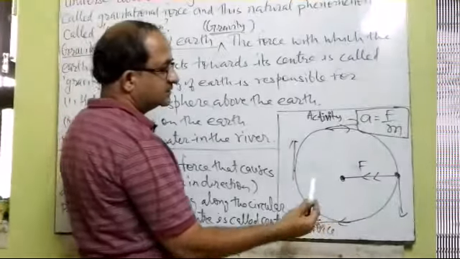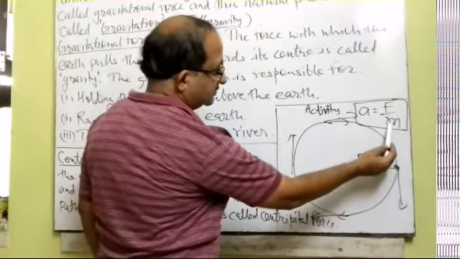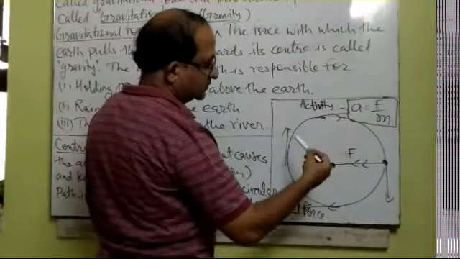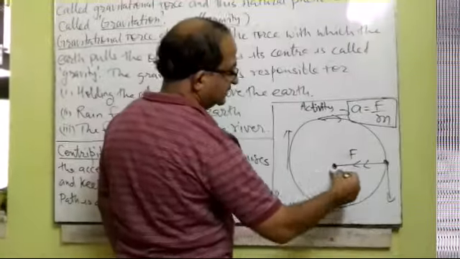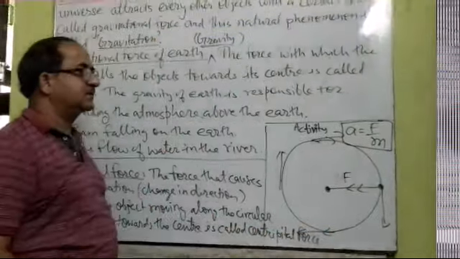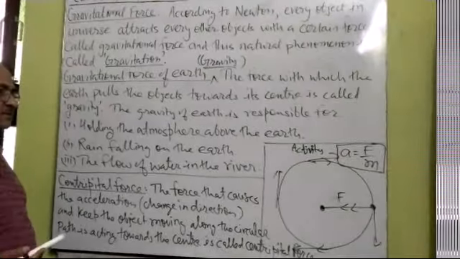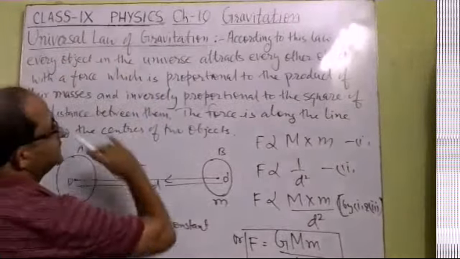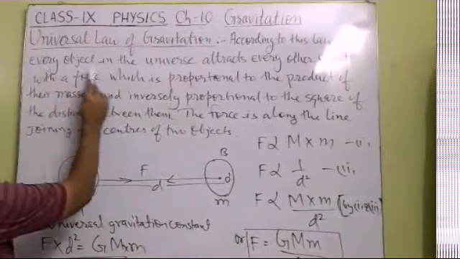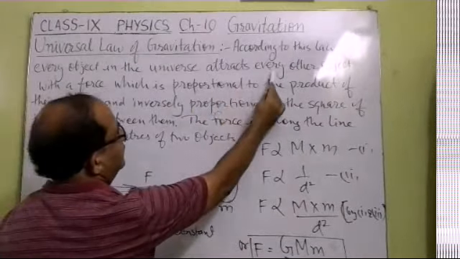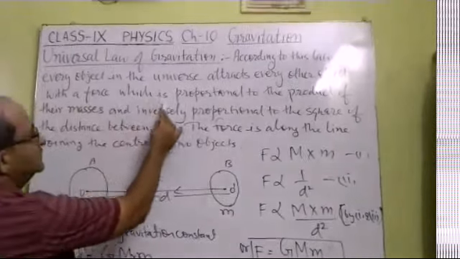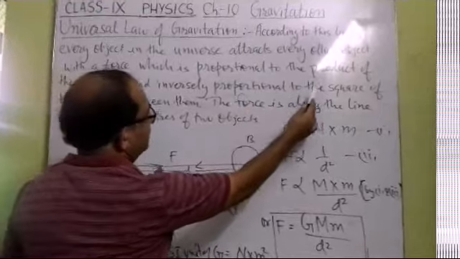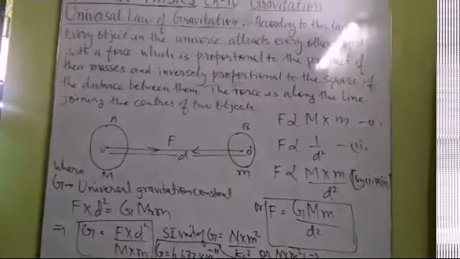Why does the Earth not accelerate towards the Moon? Because the mass of the Earth is larger, and it produces a small amount of acceleration. So since the mass of the Earth is larger, the acceleration of the Earth towards the Moon is very small in comparison to the Moon. The next topic is the universal law of gravitation. According to this law, every object in the universe attracts every other object with a force which is proportional to the product of their masses and inversely proportional to the square of the distance between them.